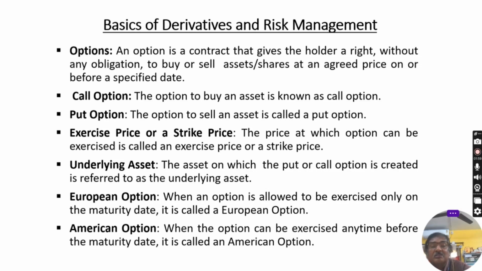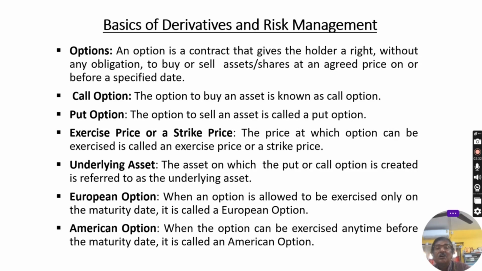The contracts basically for buy or sell of assets including shares at an agreed price. Agreed price means predefined or pre-decided price or before a specified date.